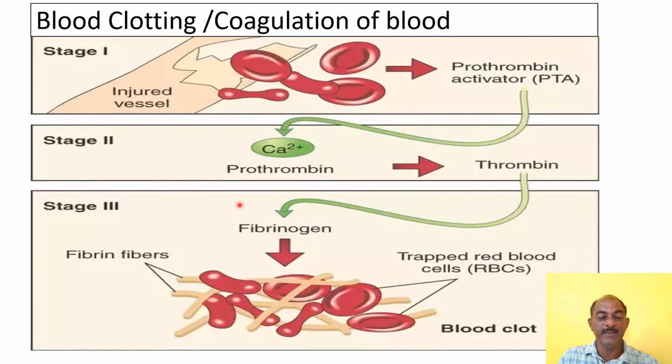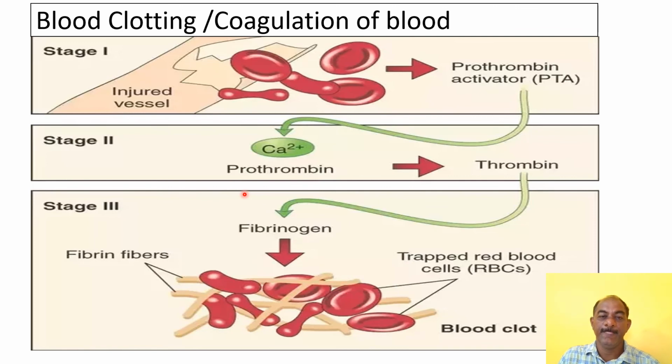So in this topic we have studied types of leukocytes, second, platelets or thrombocytes, third, blood clotting factors, and fourth, blood clotting or coagulation of blood. So in this way, this topic is over. Next time we will study the next topic in the blood vascular system.